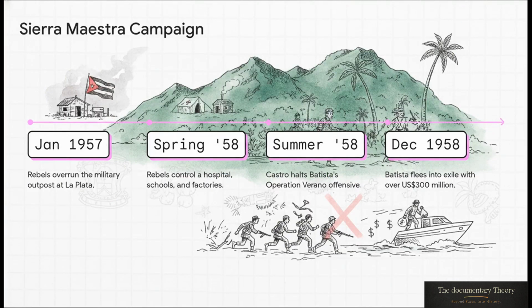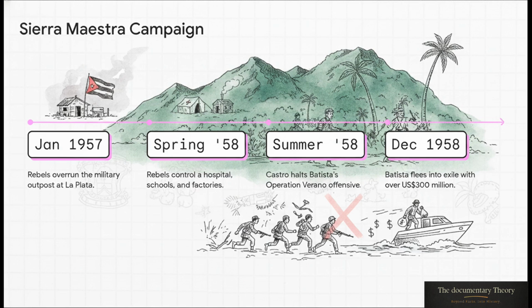Let's look at how this pressure campaign just steadily built up over 2 grueling years. They started small in early 1957 by overrunning a very minor outpost. But by the spring of 1958, they had established a literal shadow state in the mountains. They had their own hospitals, schools, and amazingly, even a rebel cigar factory. When Batista tried to finally crush them with 10,000 troops that summer during Operation Verano, the army, which really lacked guerrilla experience, failed miserably and suffered massive defections.